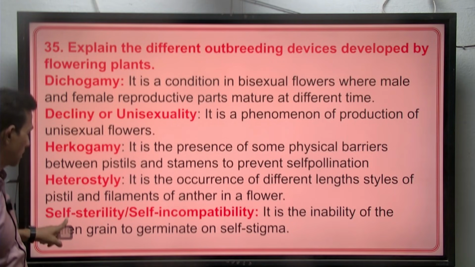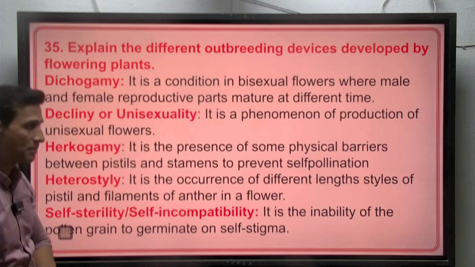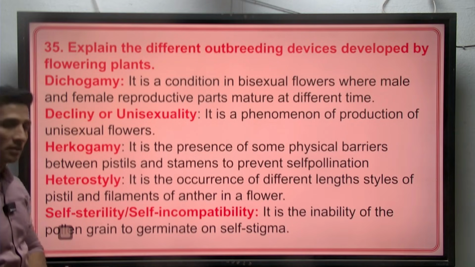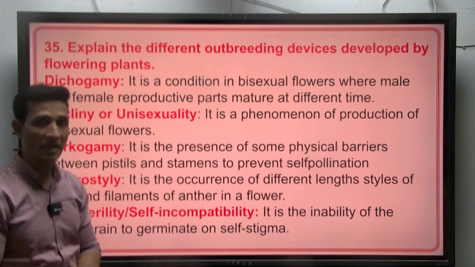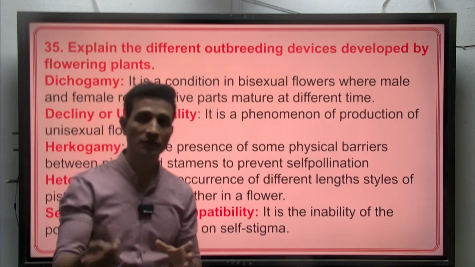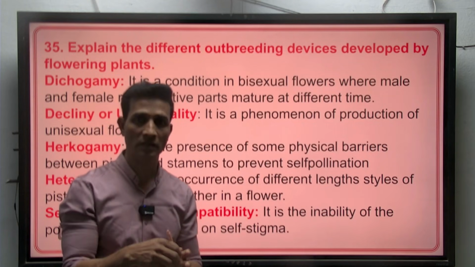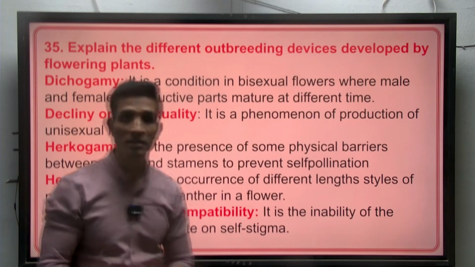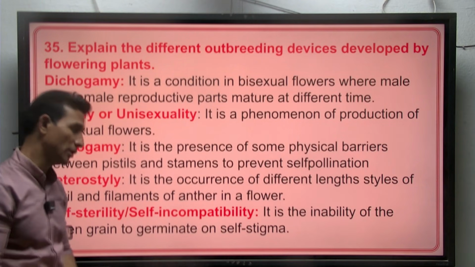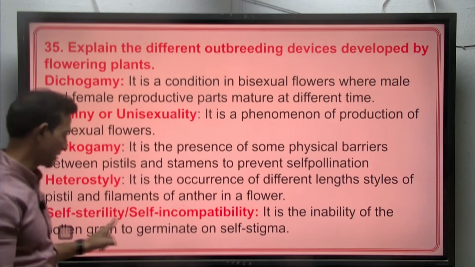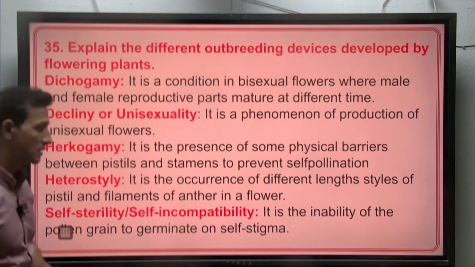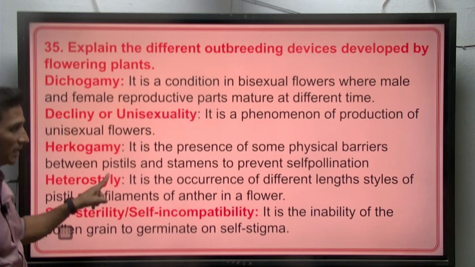So next is self-sterility or self-incompatibility. Here it is a type of genetic mechanism where the pollen grains of the same species or the same plant, if they fall on the same flower, will not be allowed to germinate and produce a pollen tube, and so it is called self-sterility or self-incompatibility.